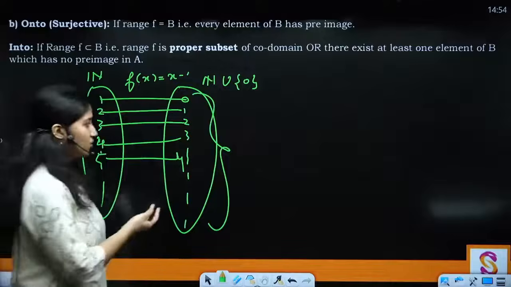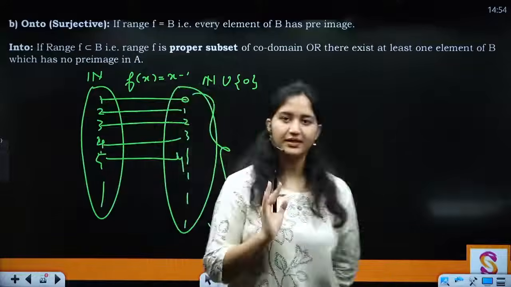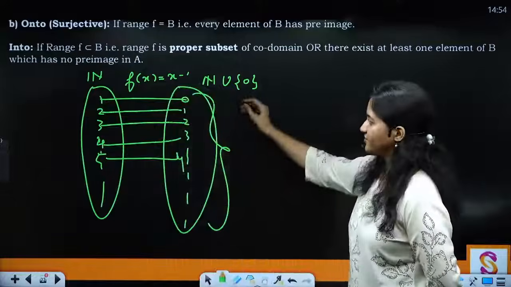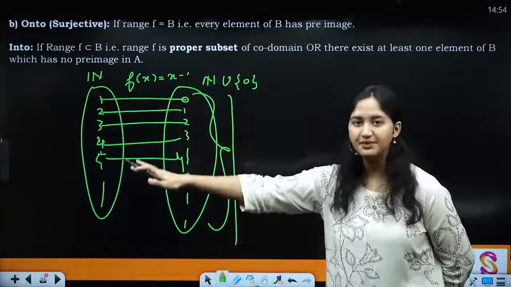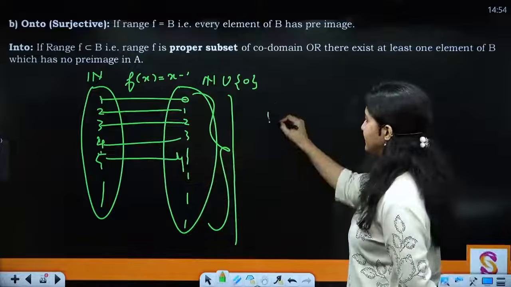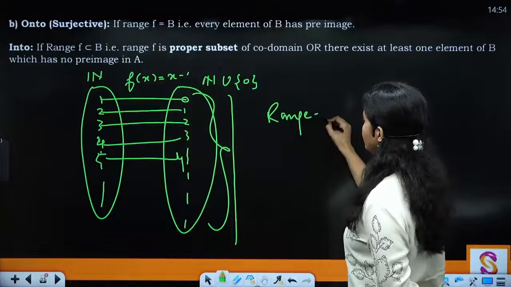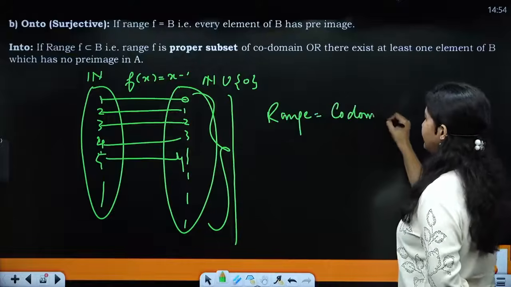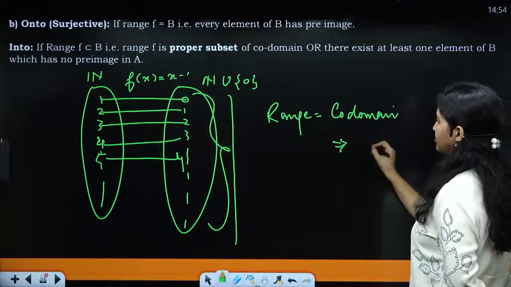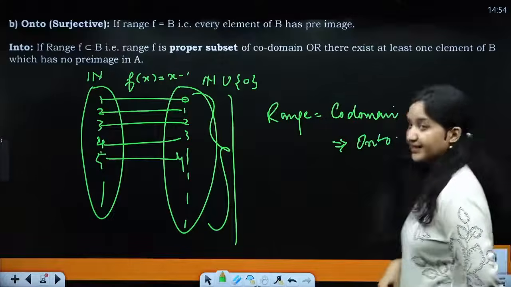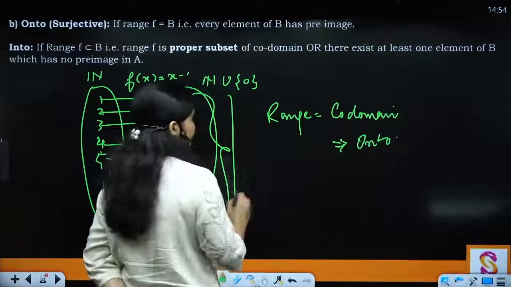Now see, this is a function where range equals codomain. Clear? Also it is forming a 1-1 function, that will come later, but our main agenda here is to see that every element is going to have a pre-image in the set A. So this implies that range equals codomain, and when this happens we say that the function is onto. How do we write it?